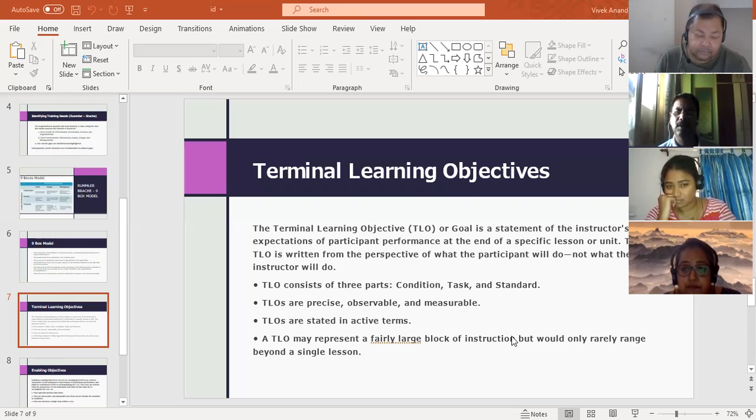Means I have put the measurable part also, the task is also there, and the observable behavior is also there. How will it work out? Understanding this TLO, it is better to write an objective which covers the behavioral part, the application part,